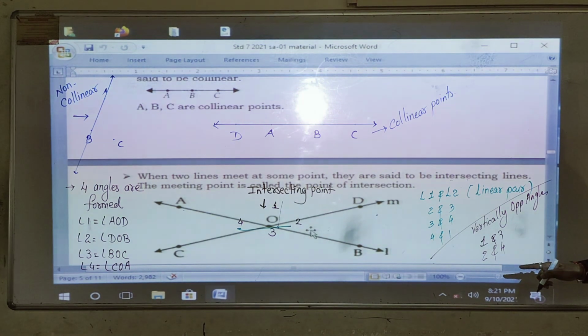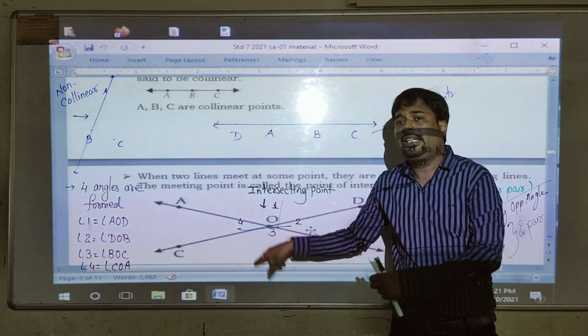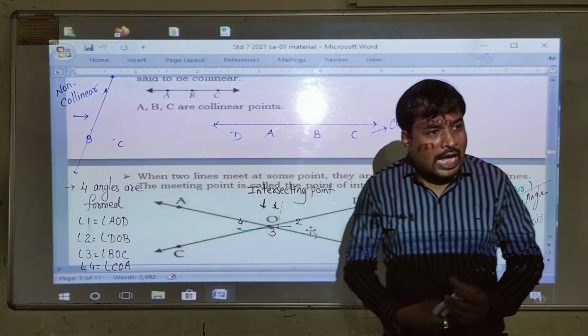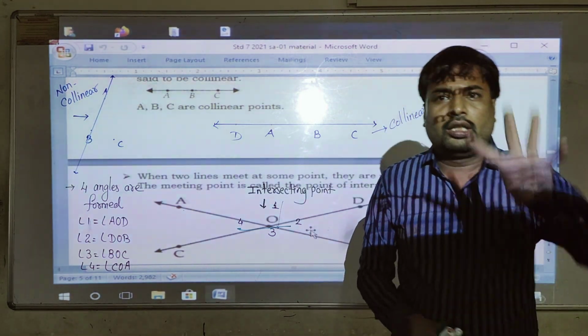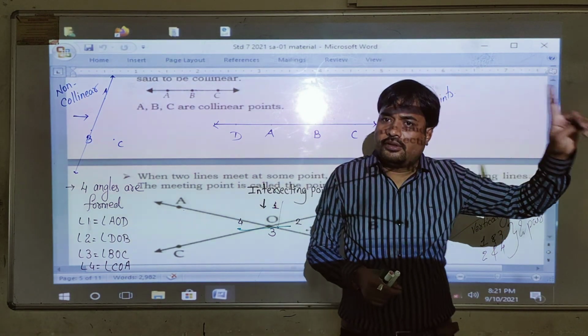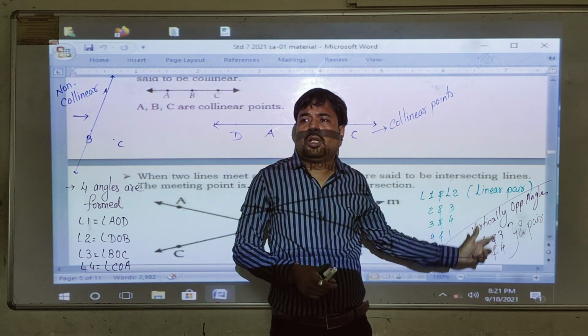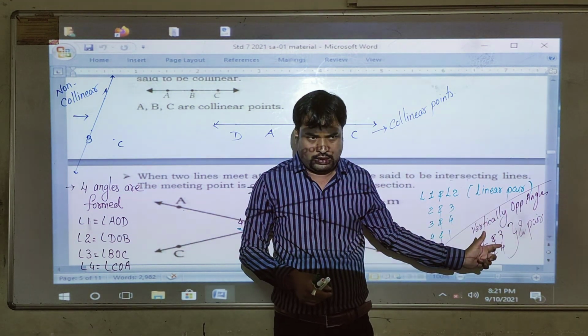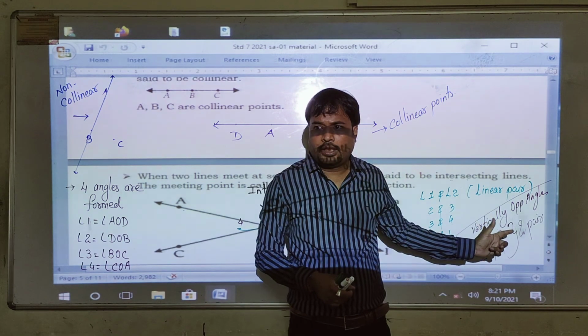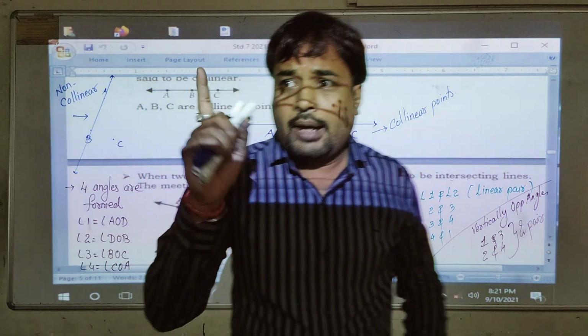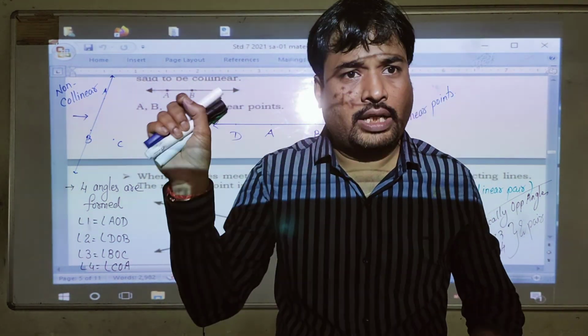The pairs are odd with odd and even with even. Understood? So how many pairs are there? Two pairs. So when two lines intersect each other, there are four linear pairs and two pairs of vertically opposite angles. Got it? Right? You have to write it in your notebook.